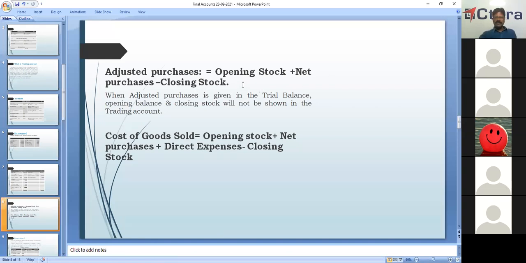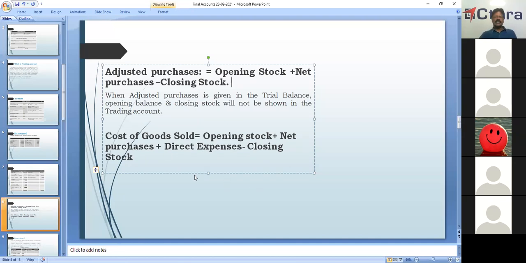Because it's already adjusted, if it is given in the trial balance, we need not show opening stock and closing stock in the trading account. This we have to remember. When adjusted purchases is given in the trial balance, opening stock and closing stock will not be shown in the trading account. This is the rule you have to remember.